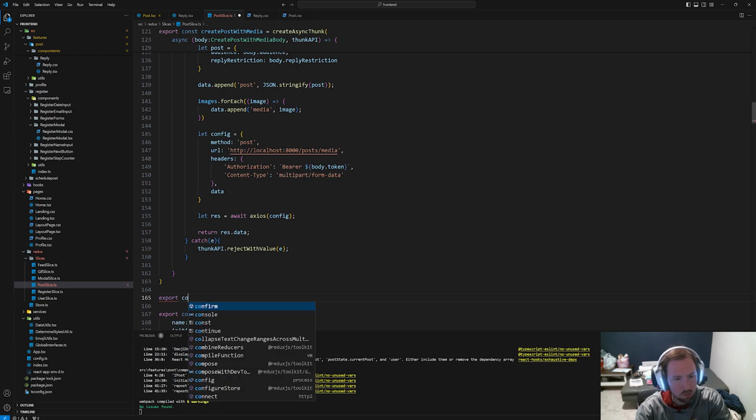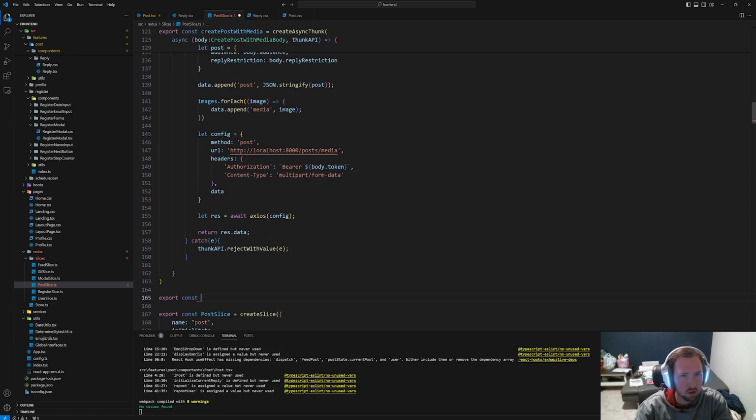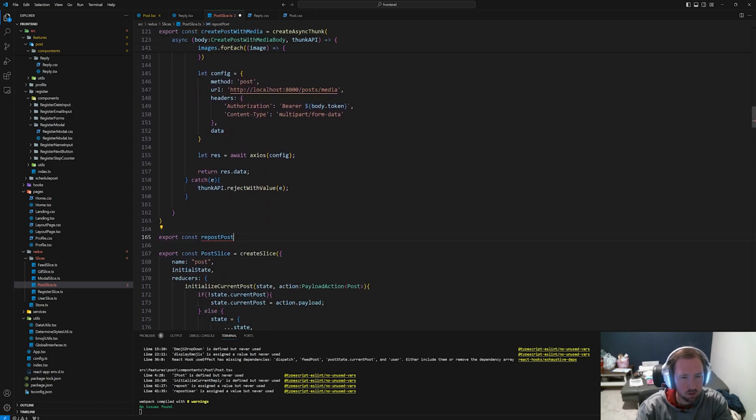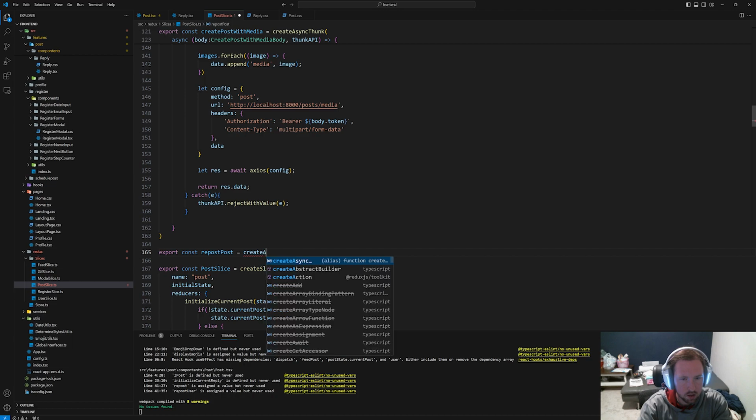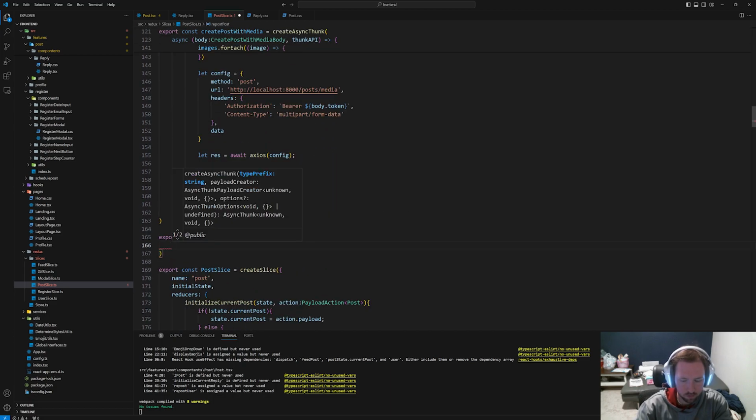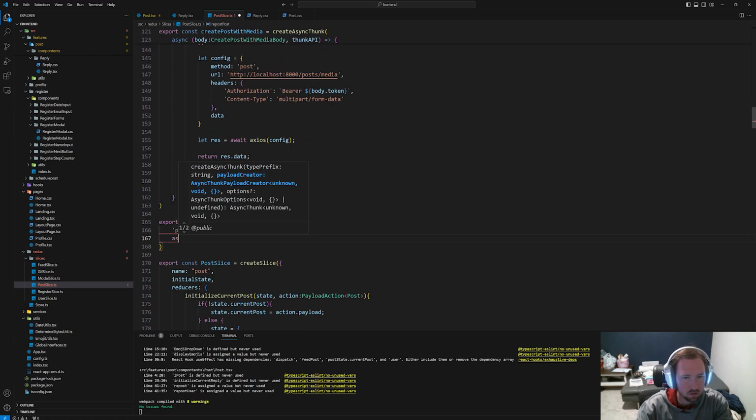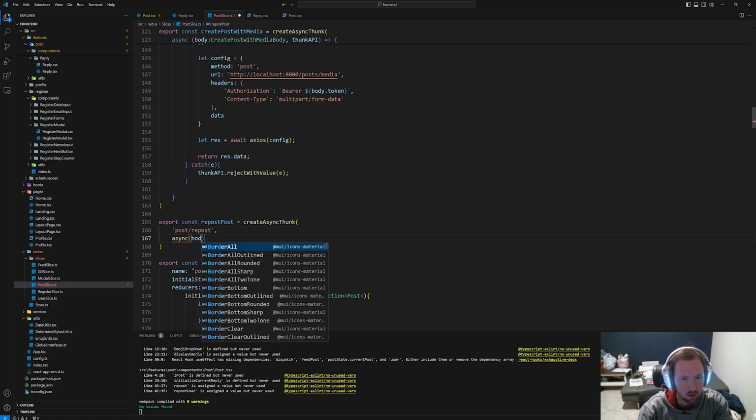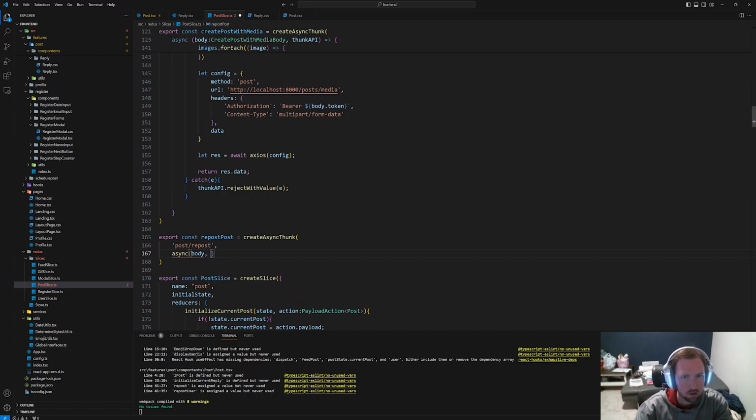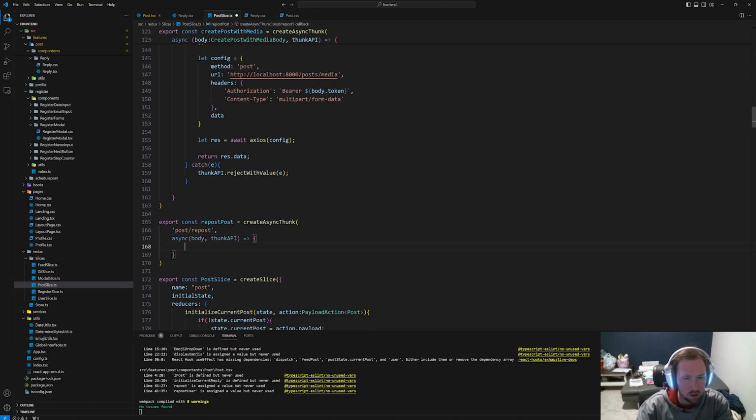So we need export const, and we'll call this repost post maybe, equal to create async thunk. I always forget to do this. This will be called post slash repost, and then we'll say async. We'll pass in a body. I don't know what we need, we'll have to take a look at this. And then I think it's thunk API, right? Thunk API. Okay, so let's see what we need.